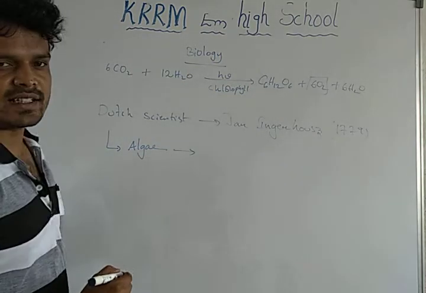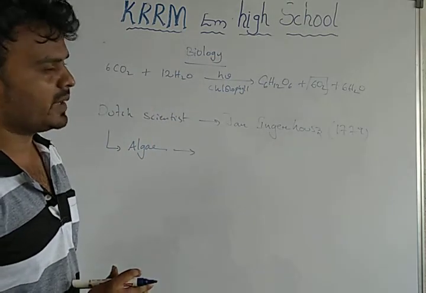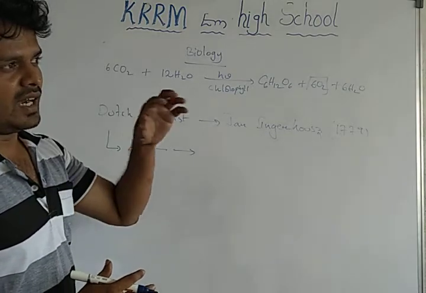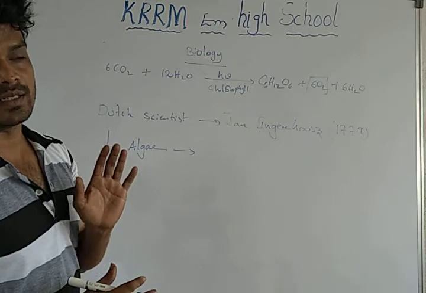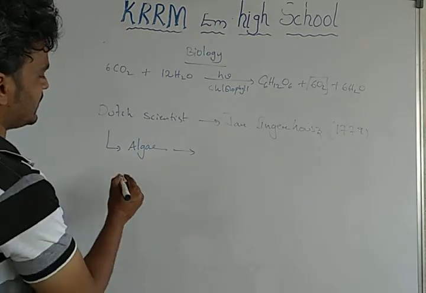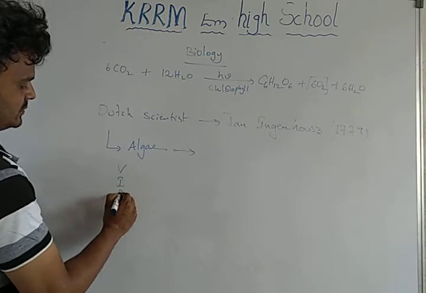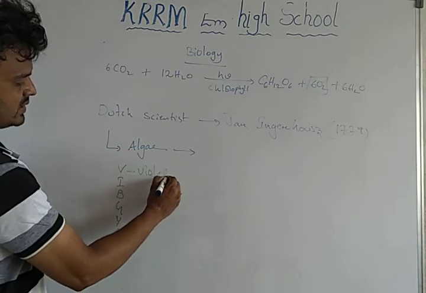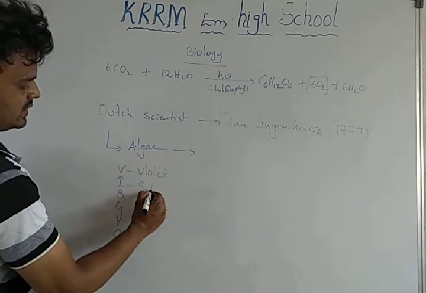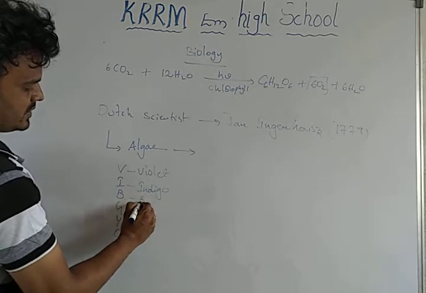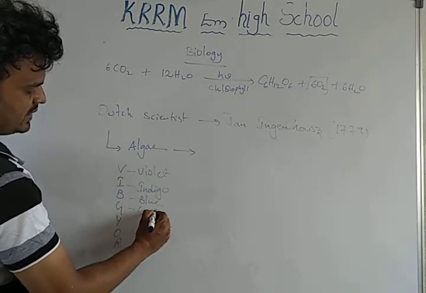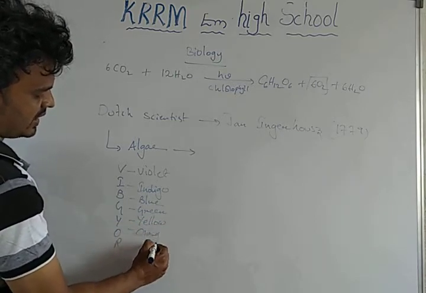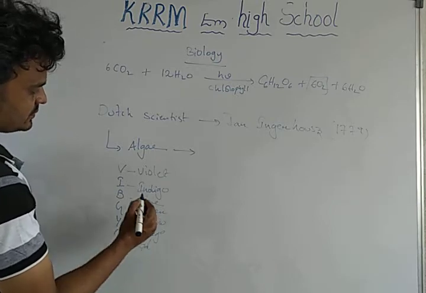Sunlight appears to be white in color, but it is a mixture of how many colors? 7 colors mixed together, and finally that seems to be white color. What are they? VIBGYOR. V means violet, I means indigo, B means blue, G means green, Y means yellow, O means orange, R means red.